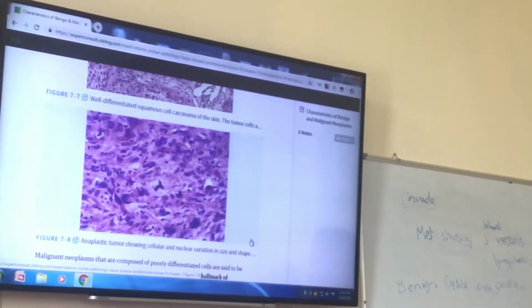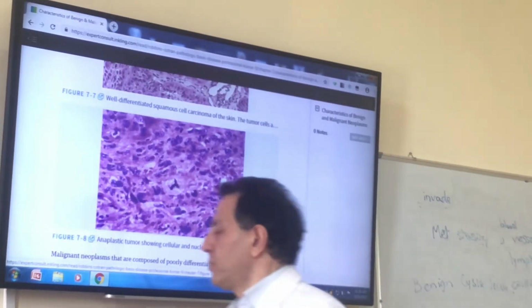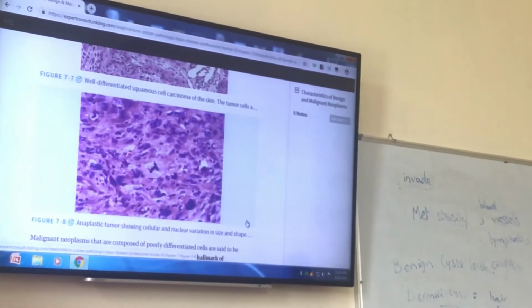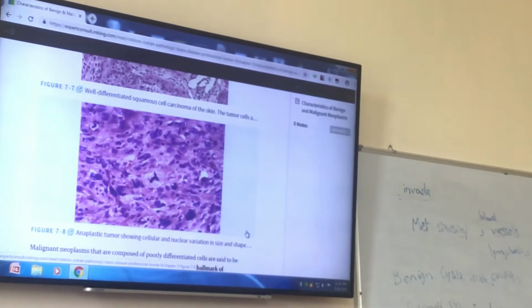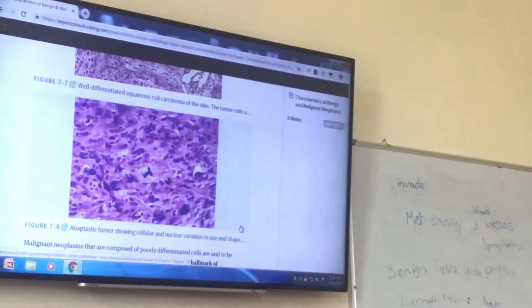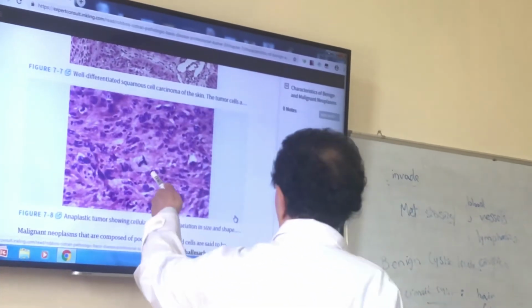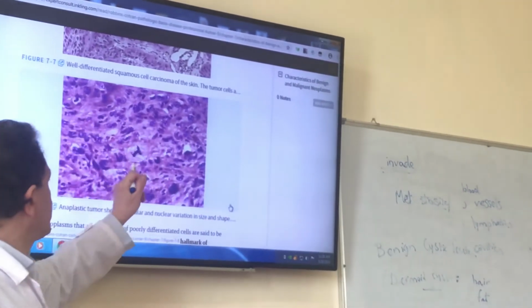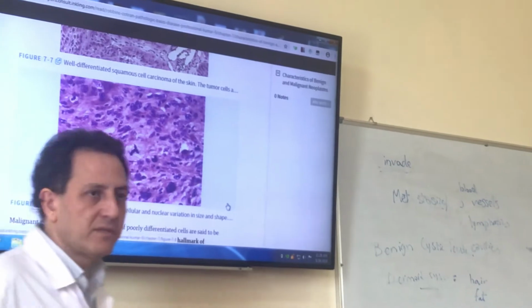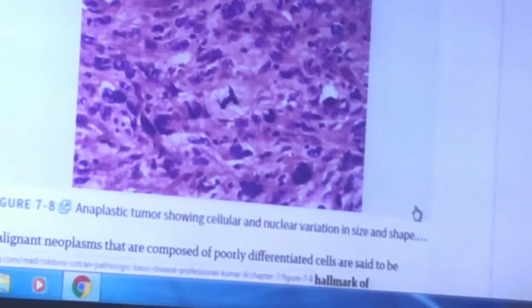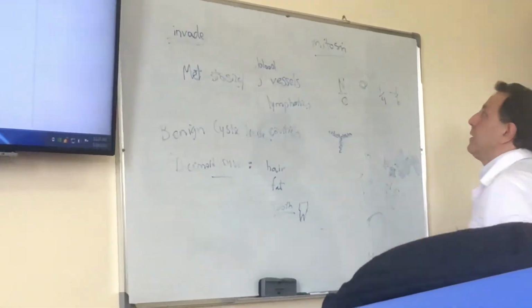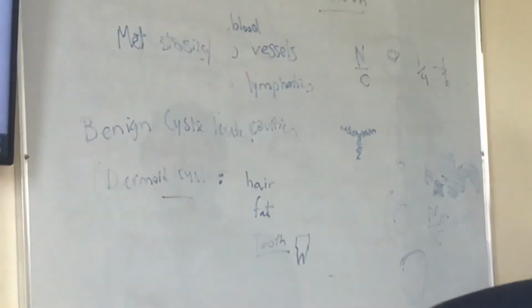It's a tripolar or a sign called Mercedes sign. You know, Mercedes-Benz is a car and its sign is something like this. It's called Mercedes sign. It's mitosis, but it's an atypical mitosis.